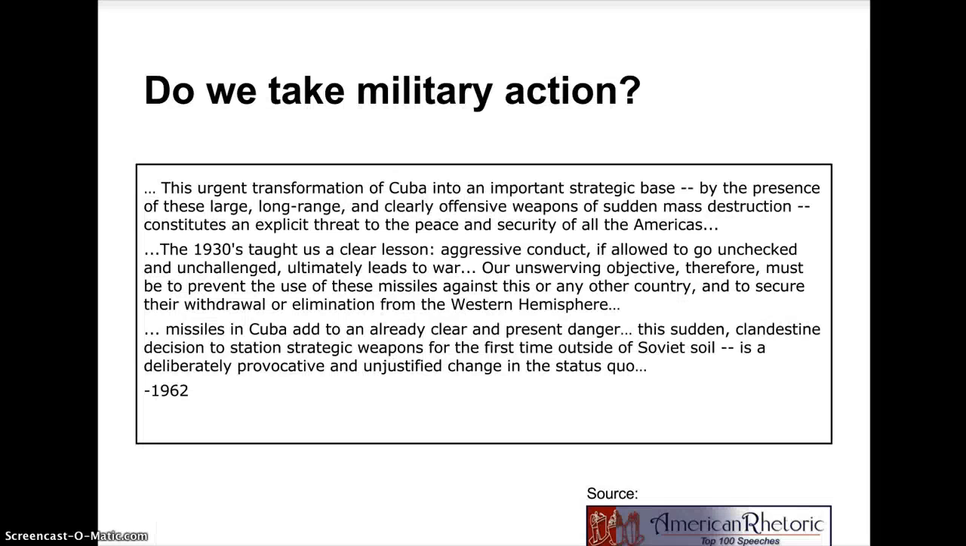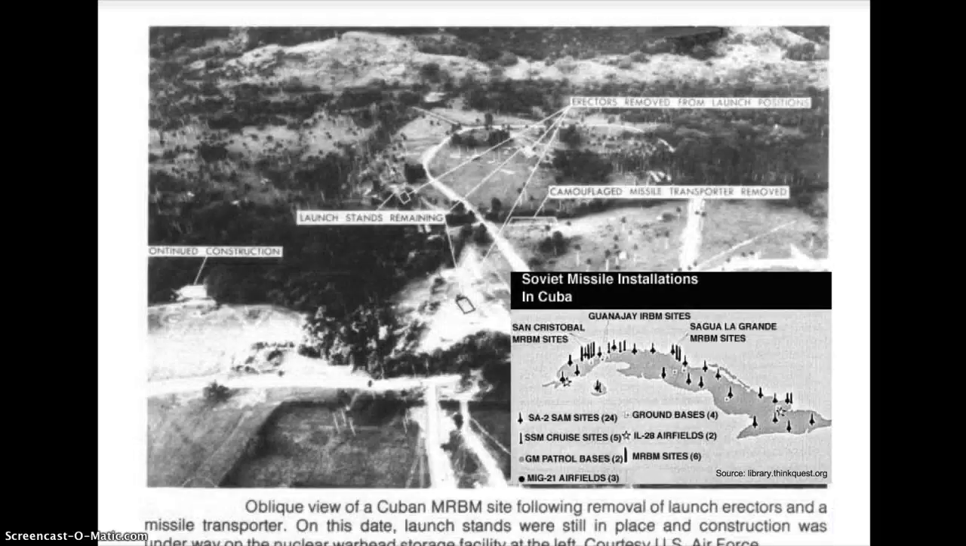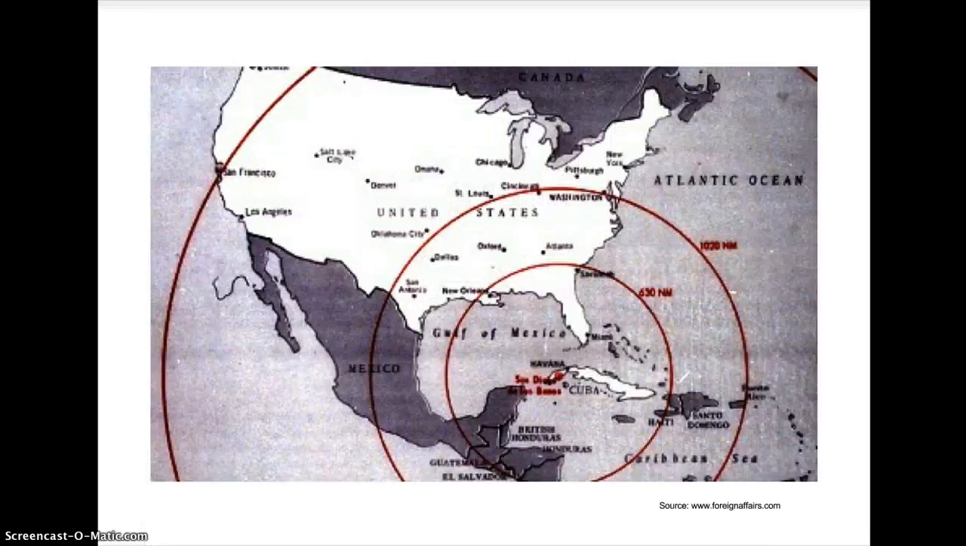The next event we're looking at is the Cuban Missile Crisis, and these are quotes from a speech from President John F. Kennedy about the Soviet missile installations in Cuba. We have a graphic as well as a picture of where these installations have been determined to be, as well as the range of these missiles. Again, students are to determine at this point, do they believe we should take military action?